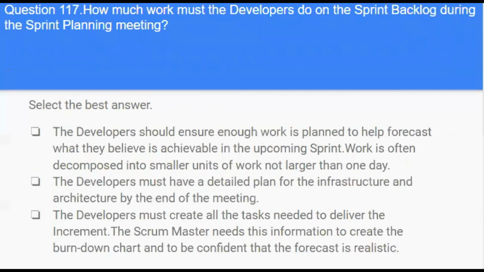Next question. How much work must the developers do on the sprint backlog during the sprint planning meeting? Options. The developers should ensure enough work is planned to help forecast what they believe is achievable in the upcoming sprint. Work is often decomposed into smaller units of work not larger than one day. The developers must have a detailed plan for the infrastructure and architecture by the end of the meeting. The developers must create all the tasks needed to deliver the increment. The Scrum Master needs this information to create the burn-down chart and to be confident that the forecast is realistic.